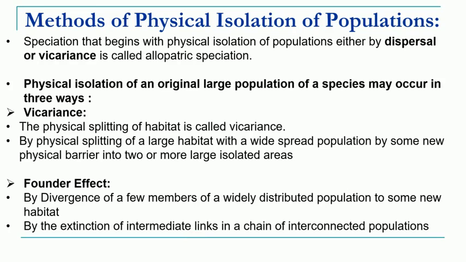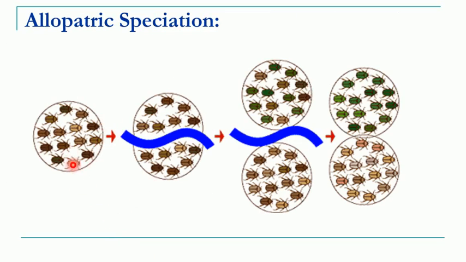So, these physical factors responsible could be of two types, that is vicariance or founder effect. So, what is this vicariance? Vicariance basically means physical splitting of the habitat where a species is living. In the previous example we have seen that this is the original habitat, but due to some geographical barrier, this geographical barrier is called a vicariance, and due to this it is split into two populations.